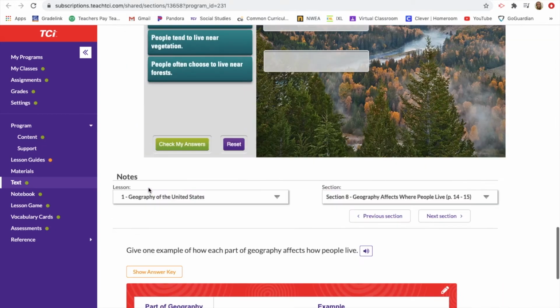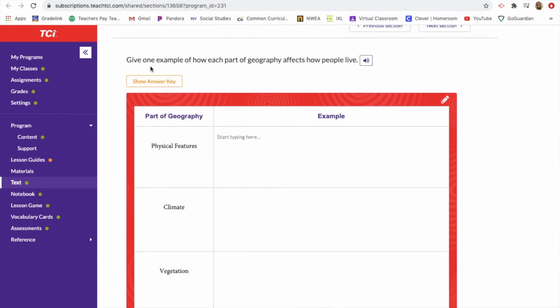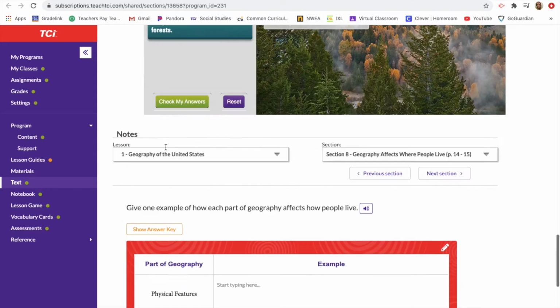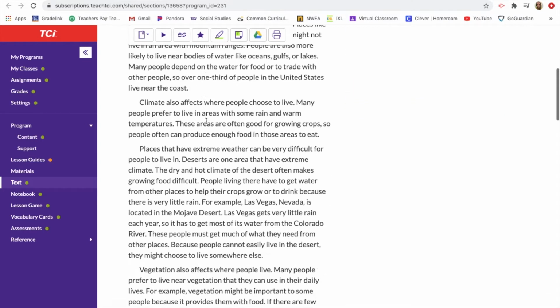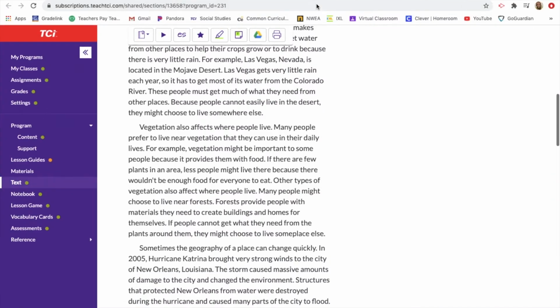Just in that section, I'm going to scroll down to our notes, and it's going to ask us today to give one example of how each part of geography affects how people live. So as far as physical features, that's what we just read through. So going through physical features influence where people live, the example I'm going to use is since it's easier to build houses on flat lowlands, people are more likely to live in lowlands.